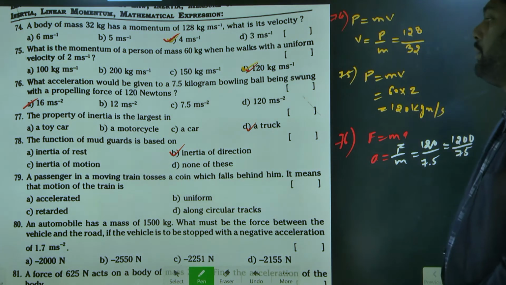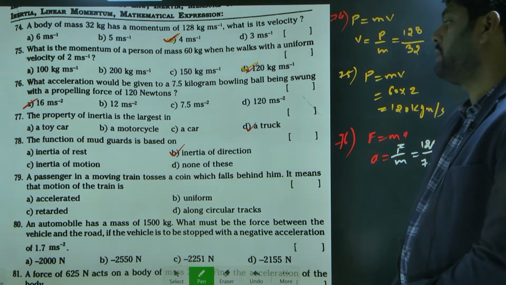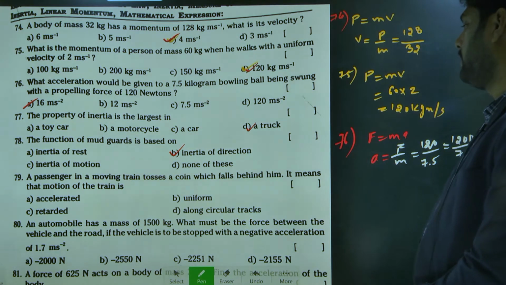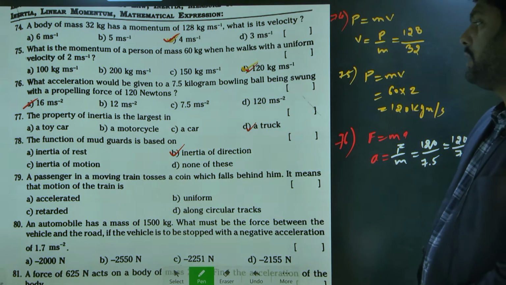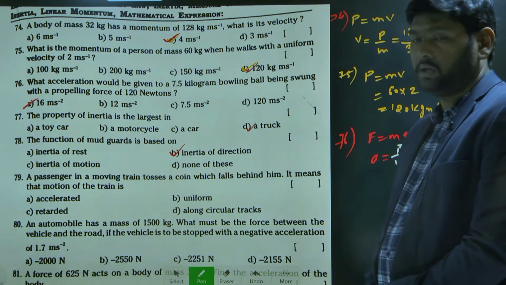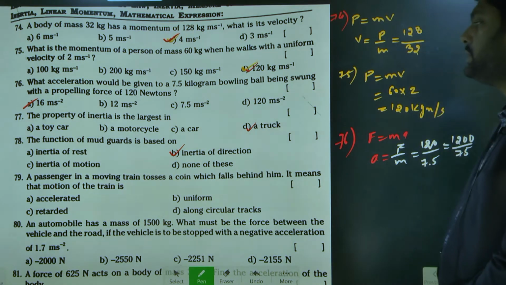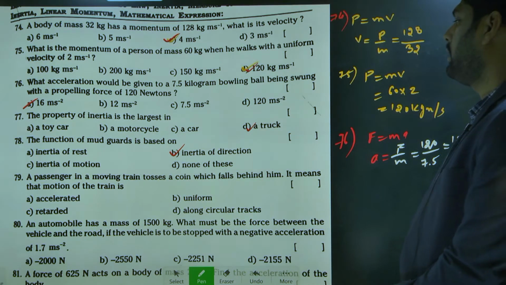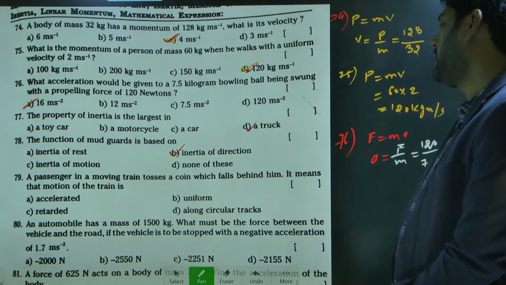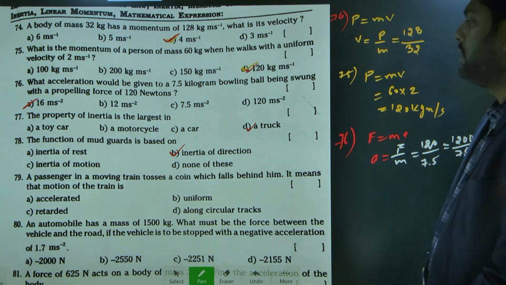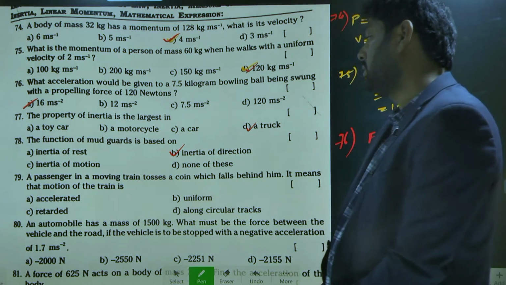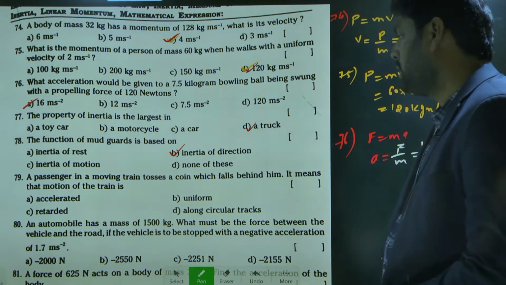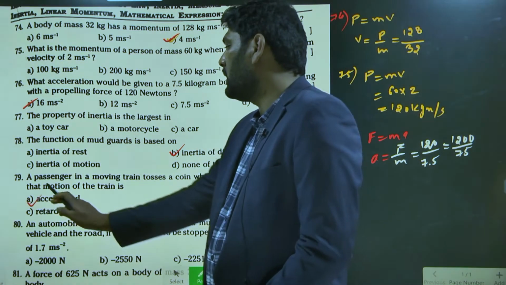79. A passenger in a moving train tosses a coin which falls behind him. It means the motion of the train is dash. The motion of the train is accelerated uniformly along the circular track. So it is accelerated only.